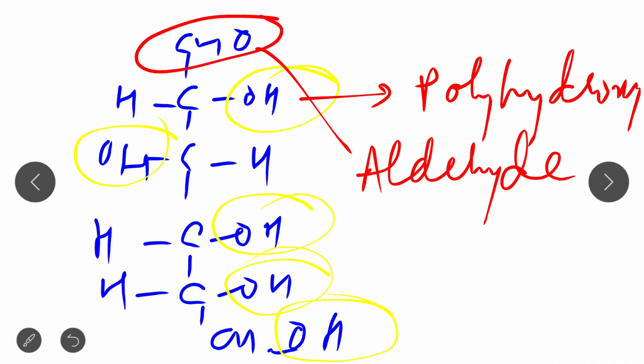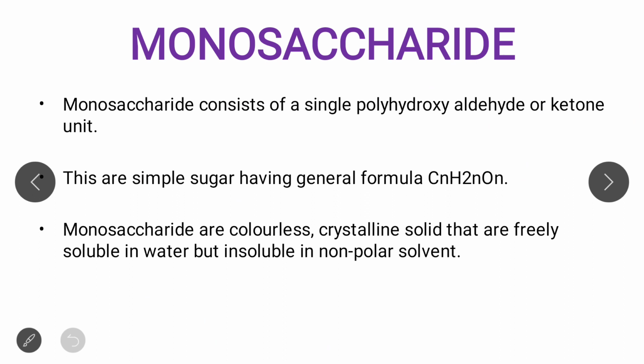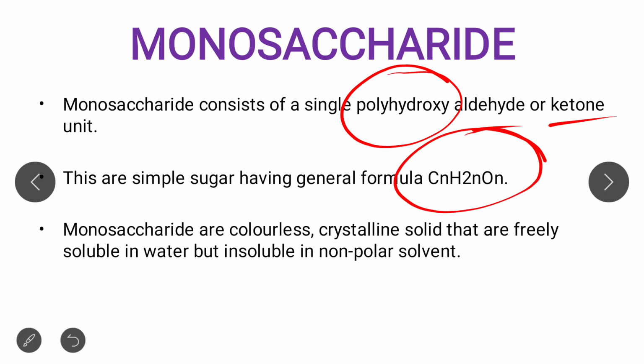But if you take the example of fructose, the functional group is ketone. So now I hope you have a clear idea about this line: monosaccharide consists of a single polyhydroxy aldehyde or ketone. Now the general formula is CnH2nOn.